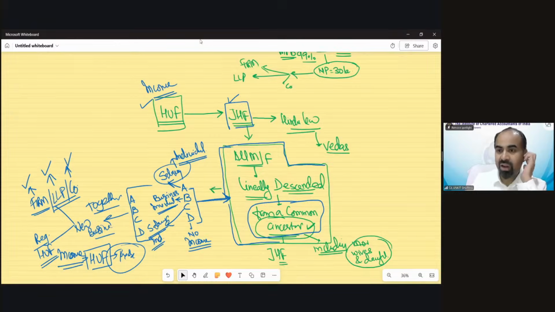Mr. Mangala is asking, is there any advantage of registering as HUF? If not, why is there a separate division? There is an advantage regarding tax, but we are not here to understand what the advantage of becoming an HUF is. If you want to run a business together, you can create an HUF. The tax avoidance concept is different, which we cannot discuss over here.